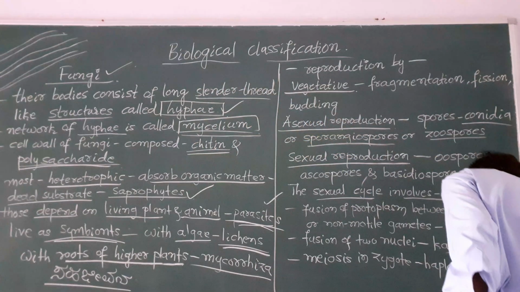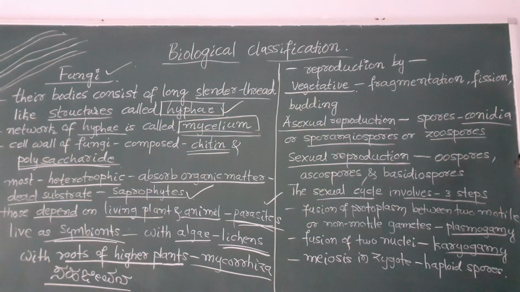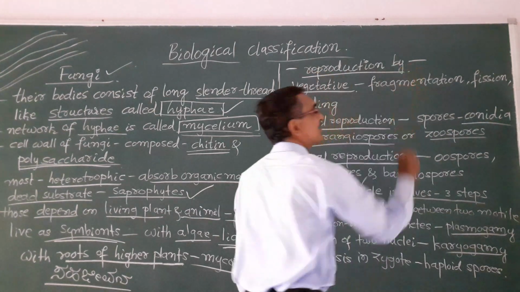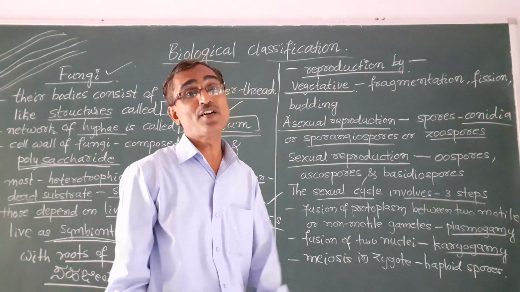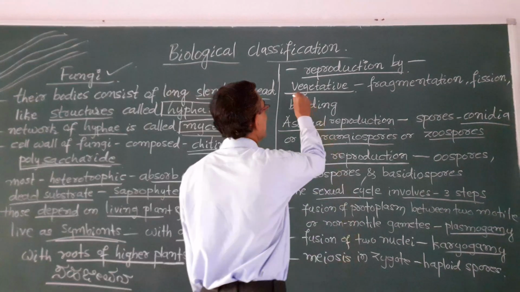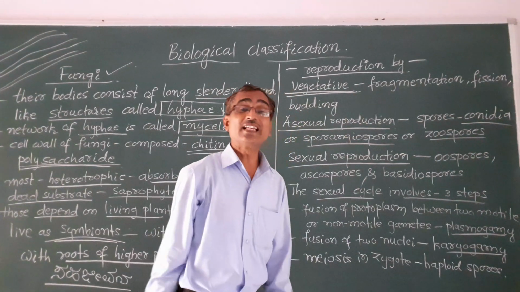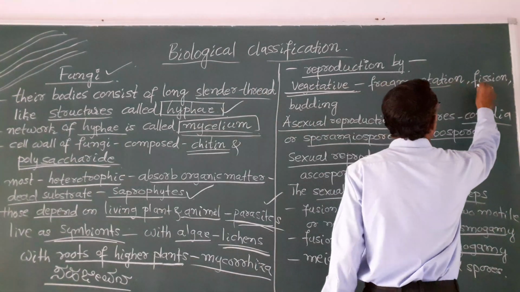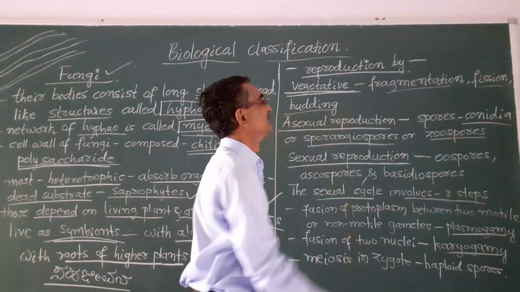And further, reproduction, how reproduction takes place in the case of fungi. One is by the vegetative method. In the case of vegetative means we have fragmentation, fission and budding.